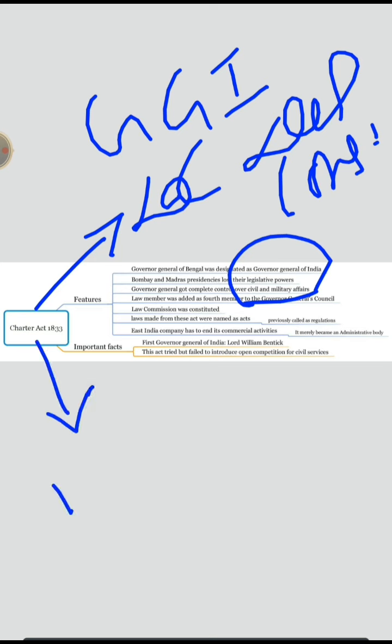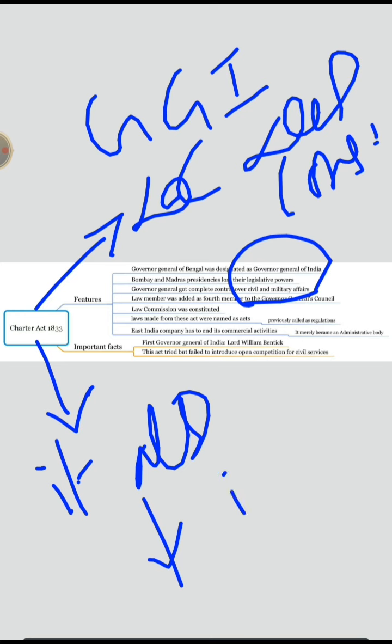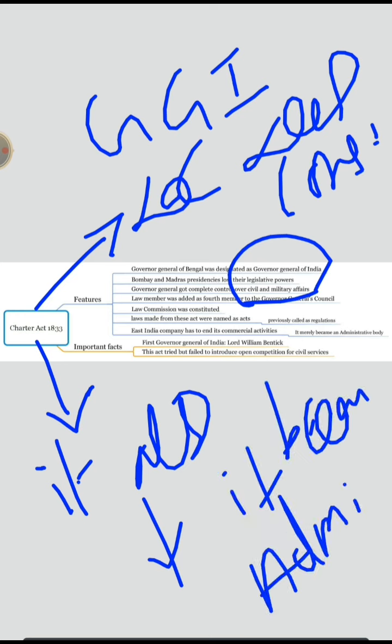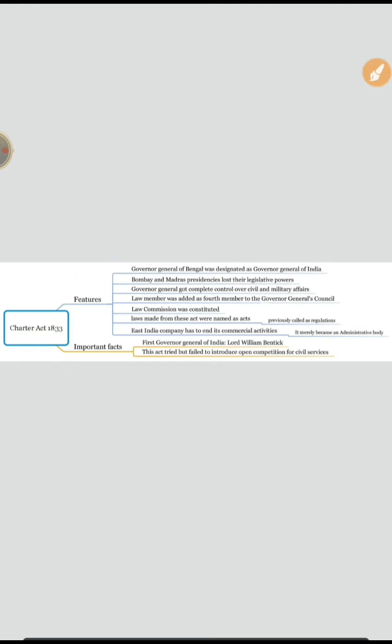As it lost all its powers, it became an administrative body. Now I'm going to tell you another logic. The logic is any change, be it any change, does not take place in a single day. It requires years and years.